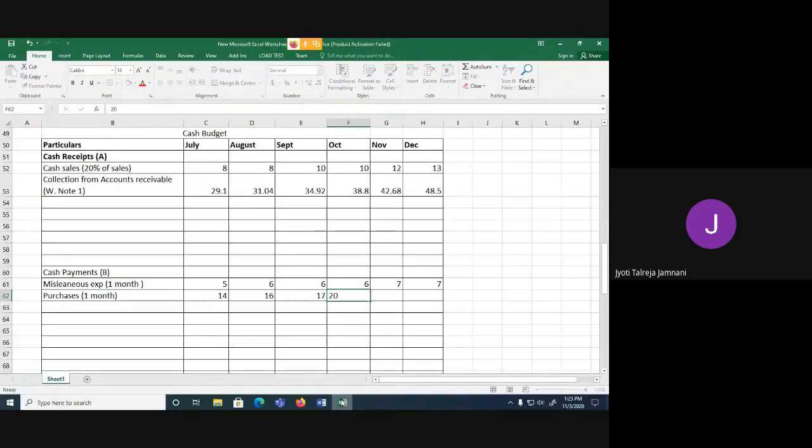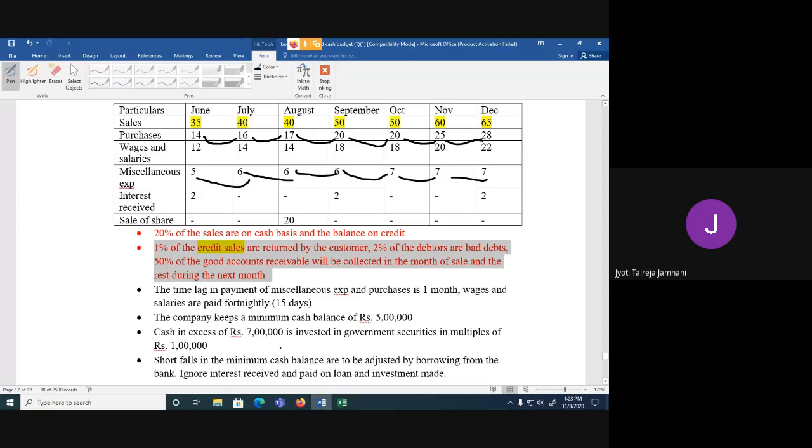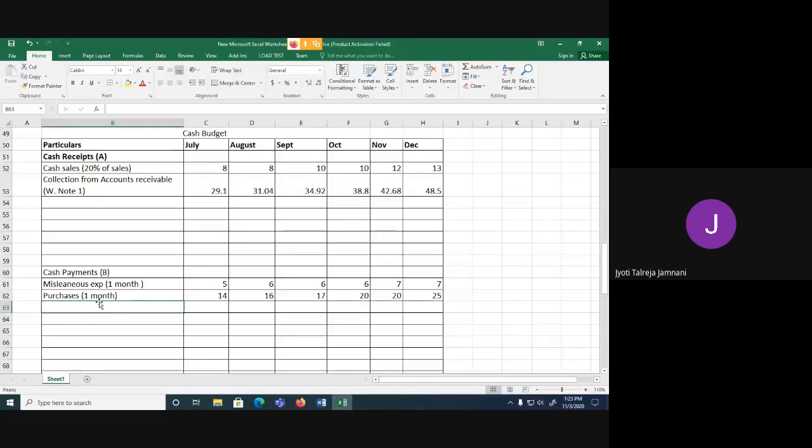September was 20, paid in October. October was 20, paid in November. And November was 25, which was paid in December. So this was about miscellaneous expenses and purchases. The next they have told about wages and salaries, which is to be paid fortnightly, which is 15 days gap.